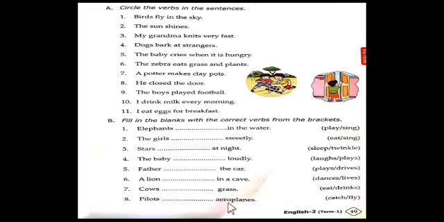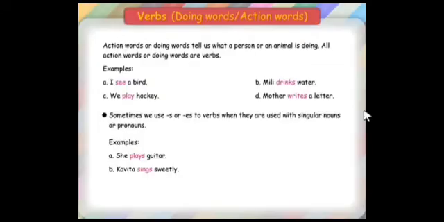Have you understood, dear students, what is a verb and the examples? Let me switch to the next slide. So all of you open your next text. Oh, sorry, there is still more here. Let me see.